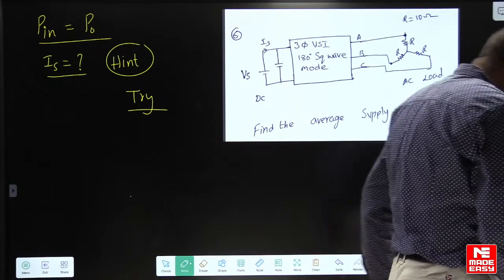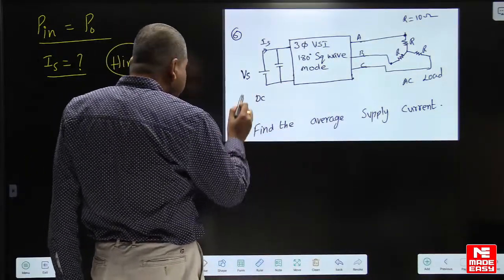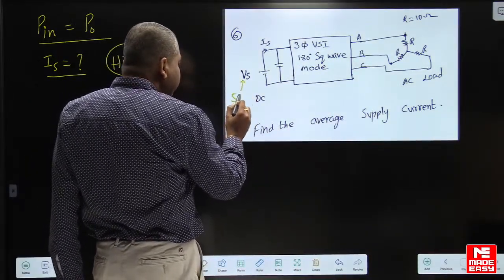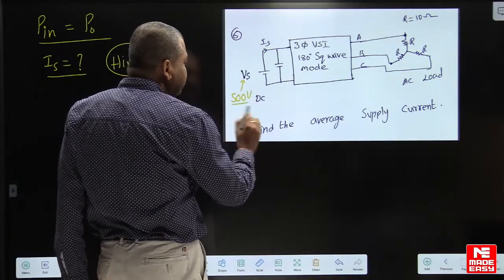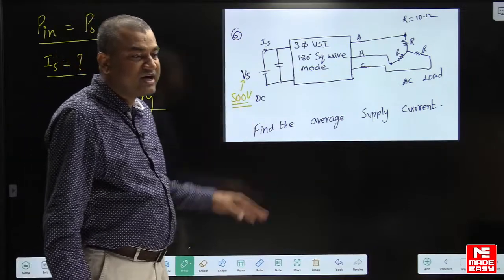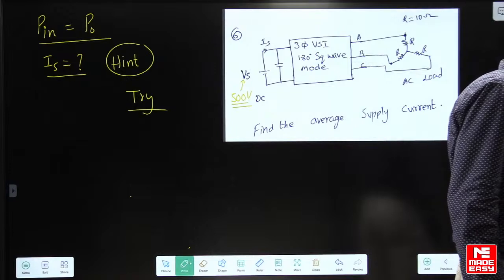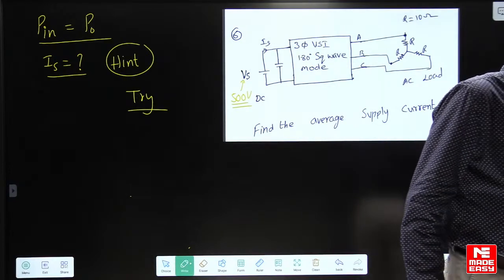Vs is 500 volts, dear students. Here, this Vs is not given, unfortunately. Vs is 500 volts. Please correct it. Correct the question. Supply voltage on DC side is 500 volts. Yes, make it fast.